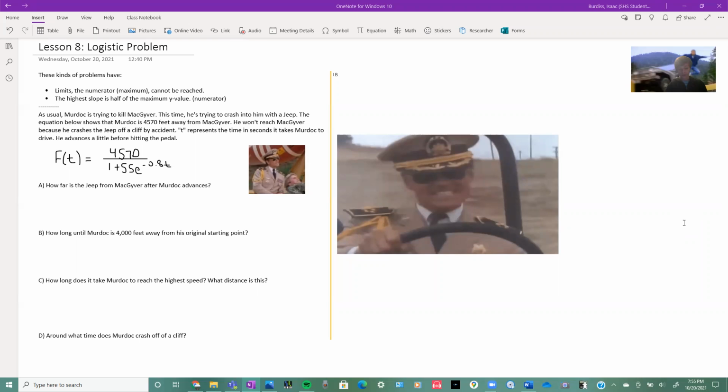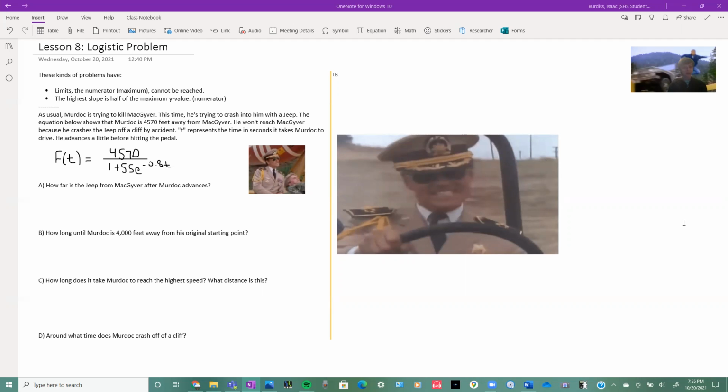So the graph of an exponential function, as we know, looks like that. It just keeps going up. But this kind, it's going up, but then it kind of flattens out. So this is the kind we have in this problem. And of course, I use MacGyver as usual, because that's the only thing I can think of.